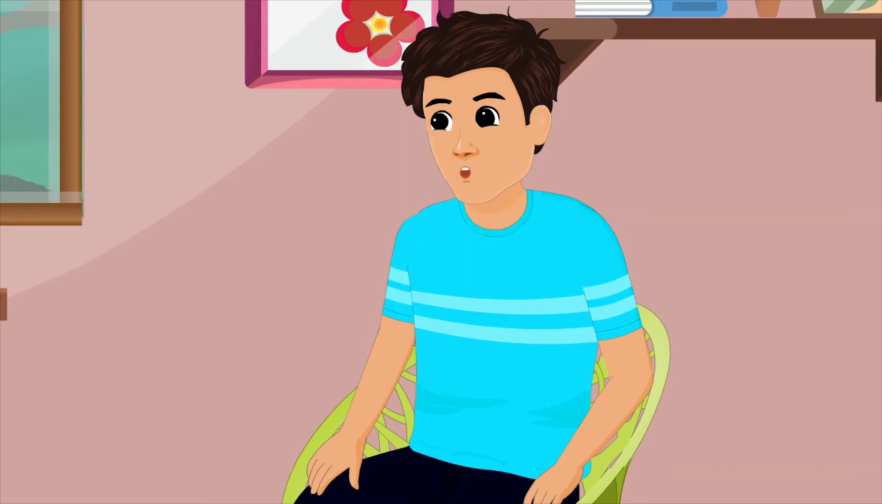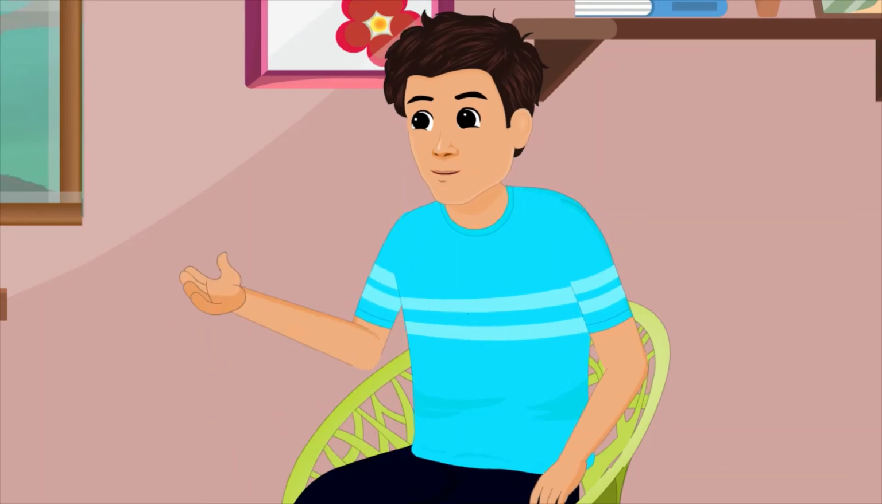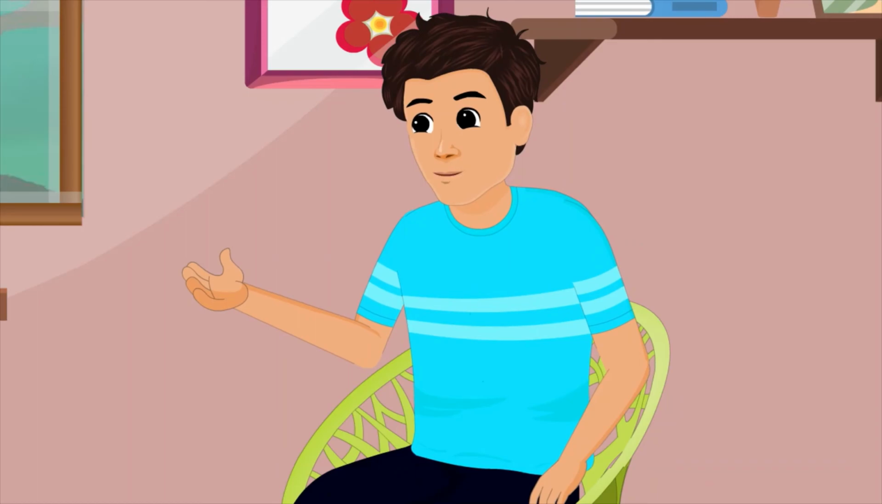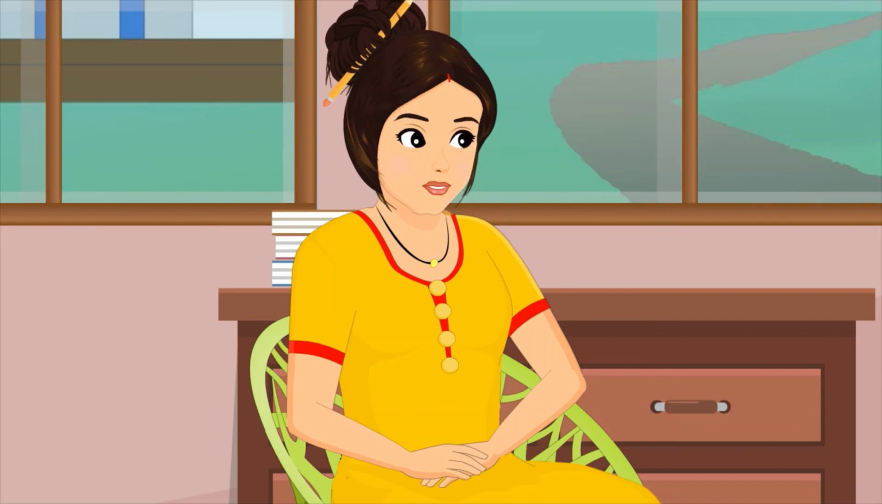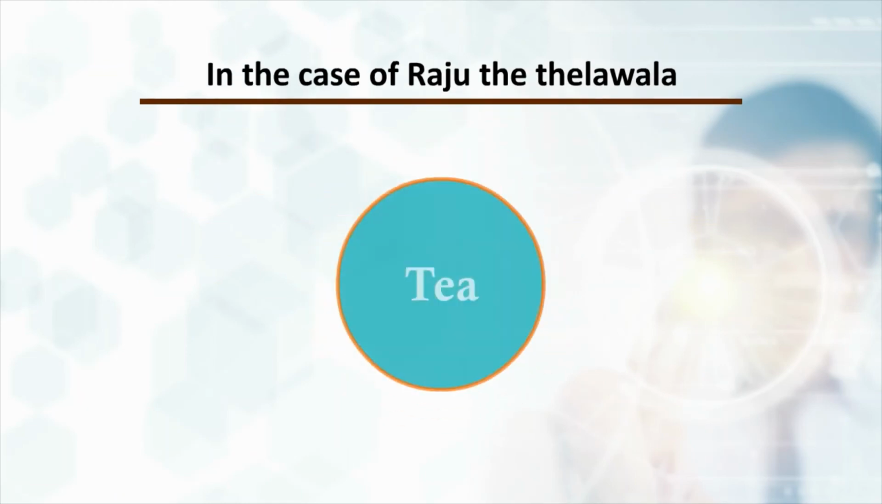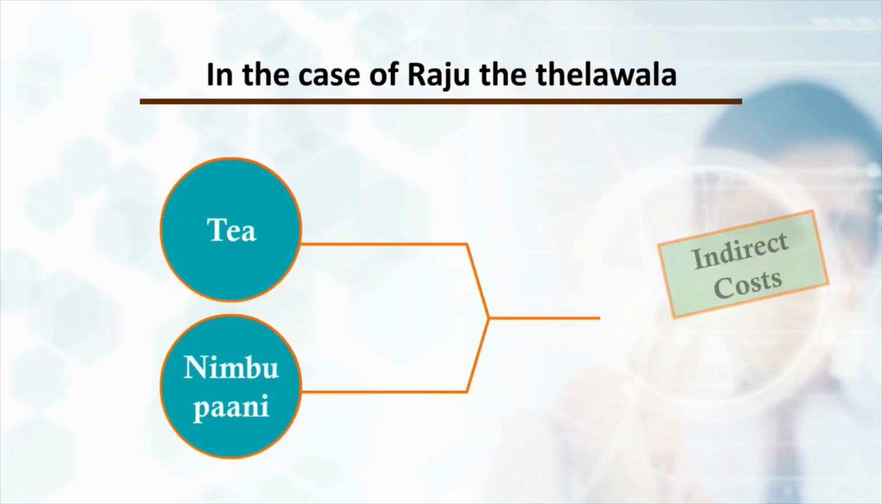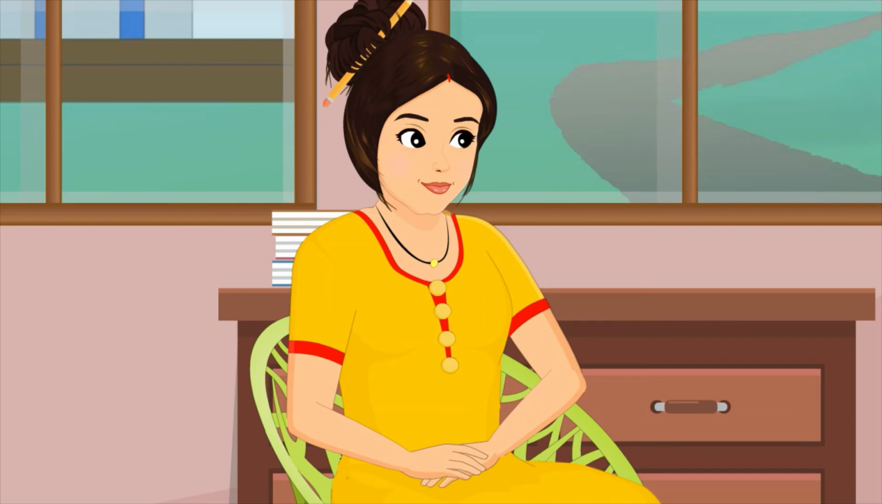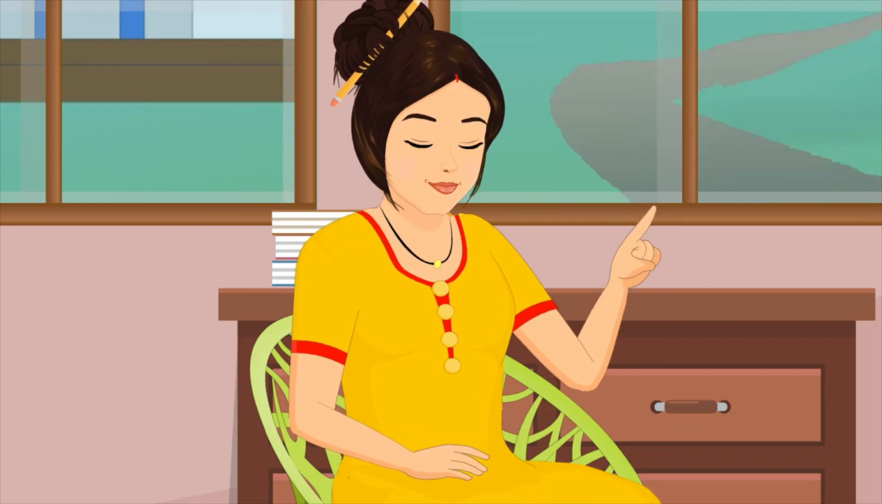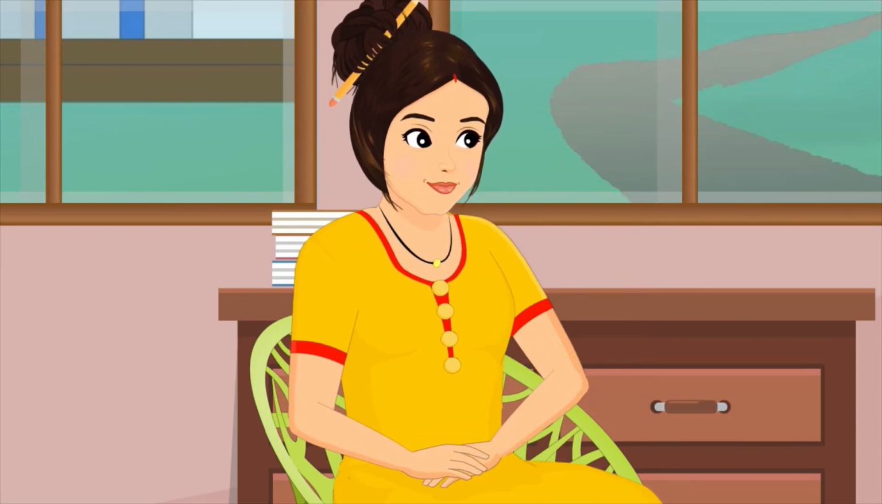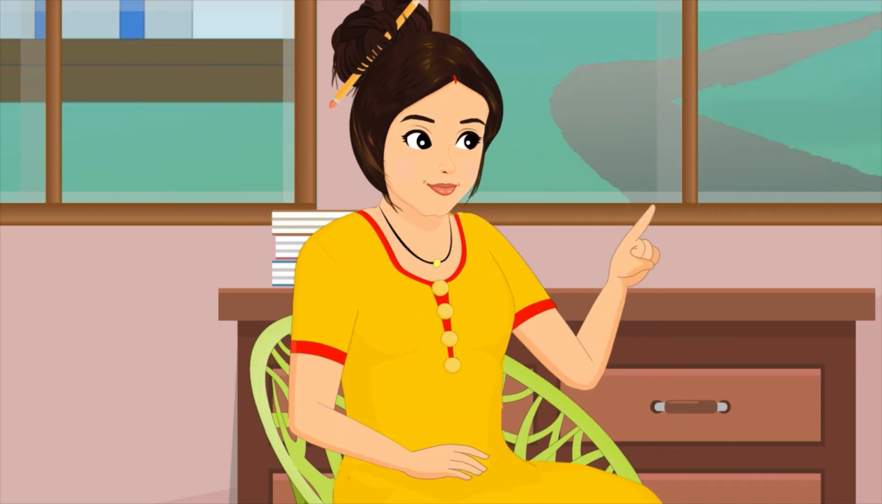Ma'am, can you explain how the cost allocation works in the case of Raju the Thelawala? Sure, Anil. Let's see how cost allocation works in this case. In the case of Raju the Thelawala, tea and Nimbu Pani are indirect costs that he incurs. Now, how does he allocate the costs of tea and Nimbu Pani to the cost of fruits and vegetables sold? To know exactly that, we need to identify the 4 parts of cost allocation.